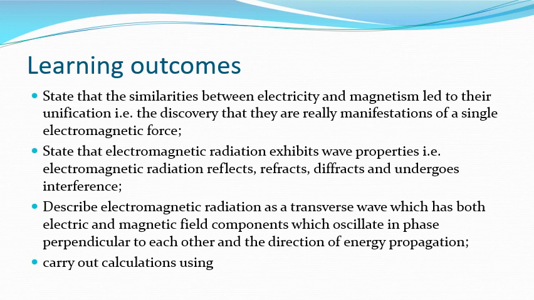We can describe electromagnetic waves as transverse waves, with electric fields and magnetic fields which are both at 90 degrees, or perpendicular, to each other and oscillating in phase. And we can carry out calculations using the relationship c equals 1 over the square root of epsilon naught mu naught, the significance of that being the speed of light.